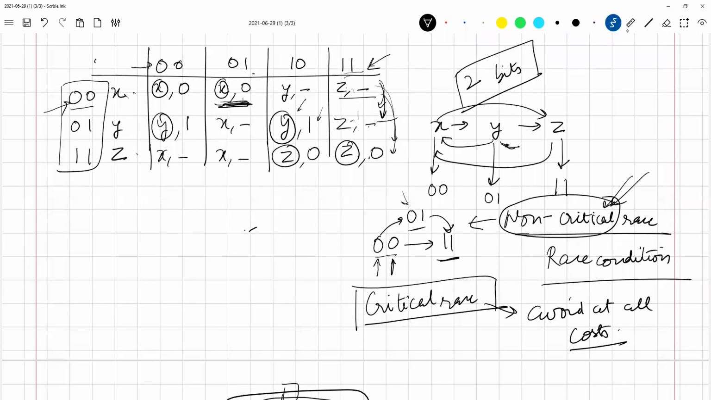So we have a non-critical race here. Now let us see, is there any other critical race or any other races present in this particular scenario? When you go from Z to X, there is one more problem that I did not mention here. Let us say I again want to go from 0 0 to 1 1. I considered this 0 1 scenario previously. Now let us say if I go to 1 0, then what is going to happen?